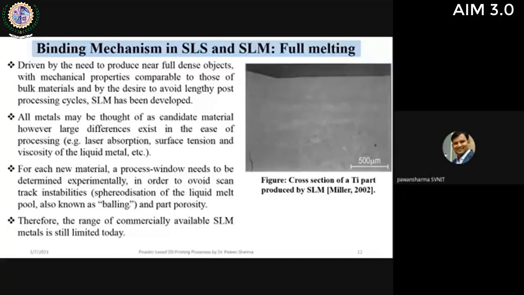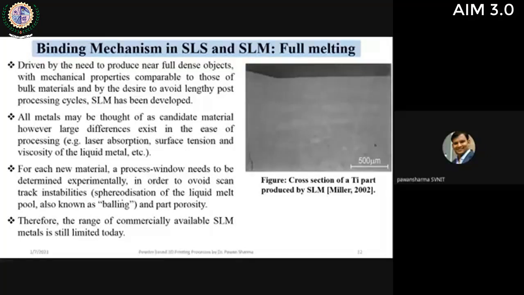Balling effect is very much there, where the melt spheroidizes, it forms a ball kind of a bulk, and it will be on the powder bed at one location. More balling will occur, and hence it affects the strength of the product. So this balling effect is a problem. We can overcome this by making suitable changes in the parameters, preheating, and all those things. We can overcome that limitation.